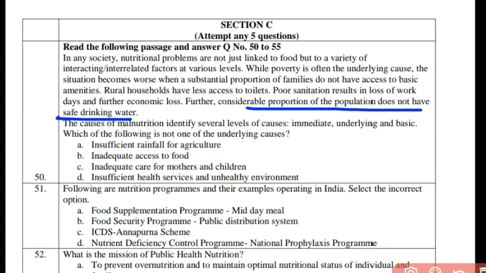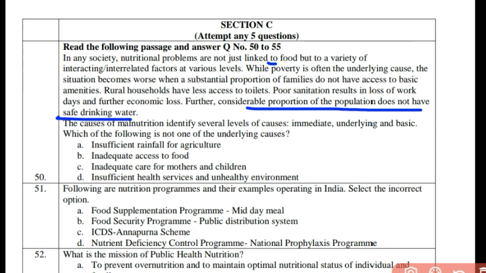Okay, so in any society, nutritional problems are not just related to food, they are related to many other interrelated factors like poverty. And with poverty, some other basic problems are also there, that basic amenities are not provided to the households, like toilets, sanitation, and even safe drinking water. It leads to many issues.